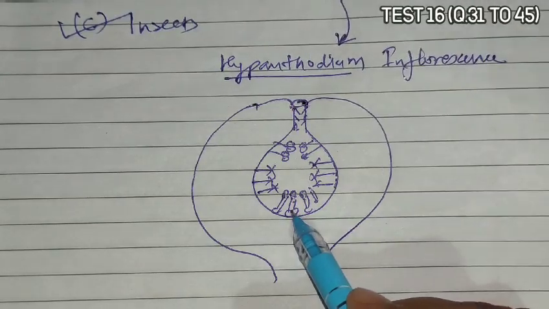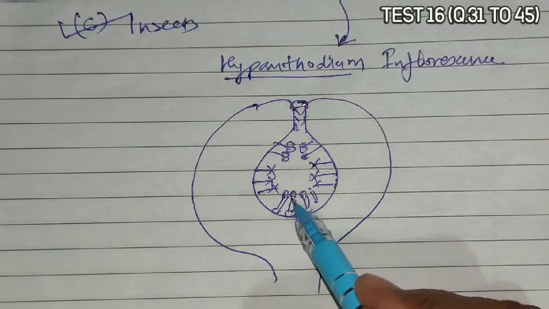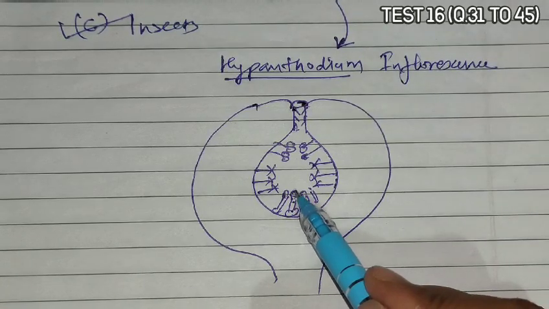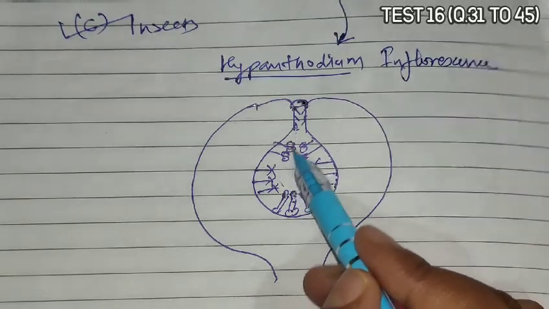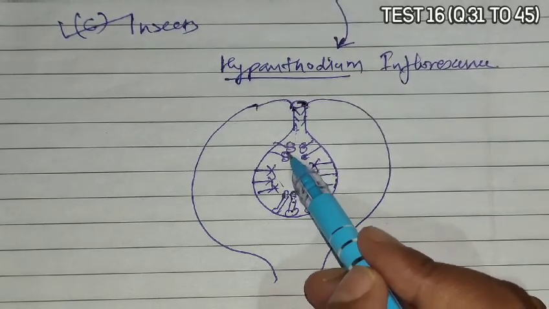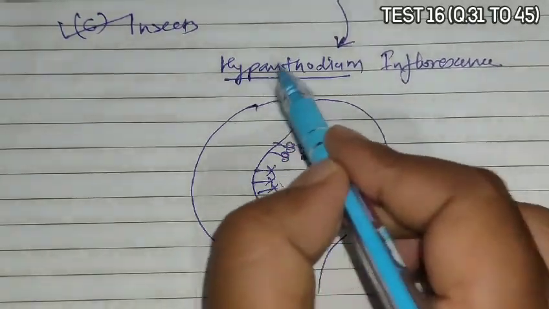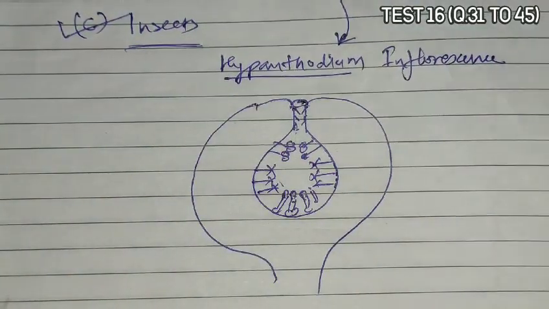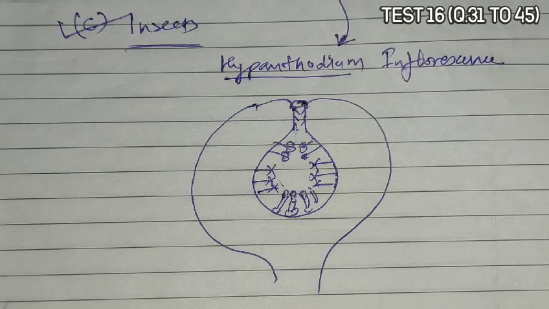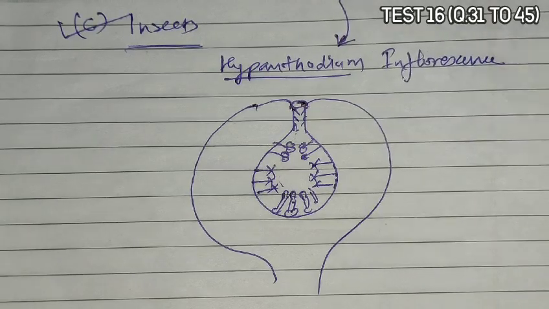So when a wasp enters for egg laying or oviposition, the egg is laid here, and when the egg hatches and the new insects come, that insect comes out of this, and while coming outside it rubs with this and takes the pollen grains from this plant and reaches another one. So in such a way in ficus the pollination occurs by insects, and that is a fig wasp or gall wasp.